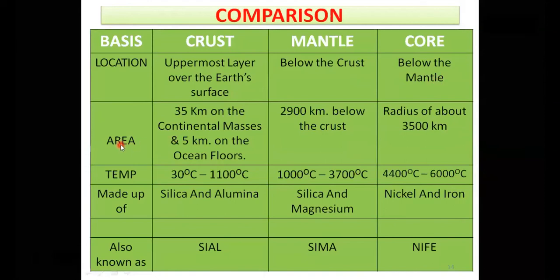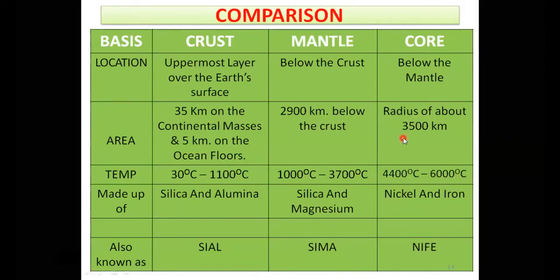According to area, the crust is 35 kilometers on the continental mass, as we have gone through, and 5 kilometers on the ocean floors. The mantle is 2900 kilometers below the crust. And the radius of the core, we have seen, is 3500 kilometers.